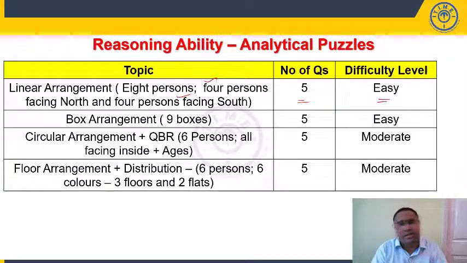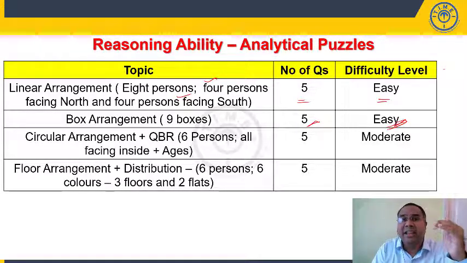There were 9 boxes, there were conditions given, and you need to arrange them. There were 5 questions here, and this is a standard format that has appeared in the bank exams in the last few years. So these can also be classified as easy. And one more thing: when you look at linear arrangement or box arrangement questions, if you read the given clues in order, you will be able to answer the questions easily.